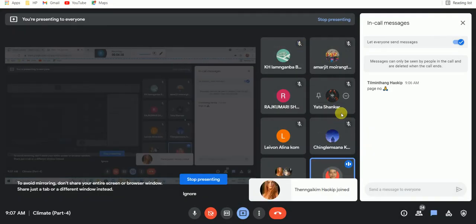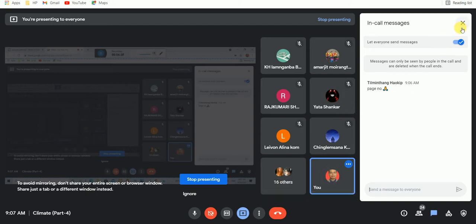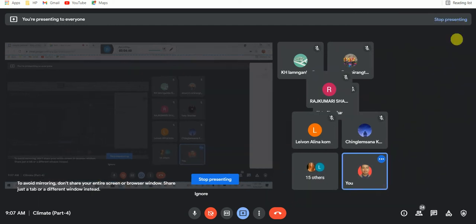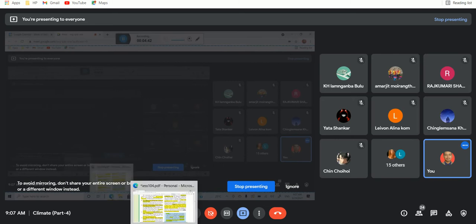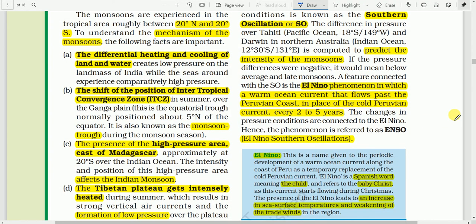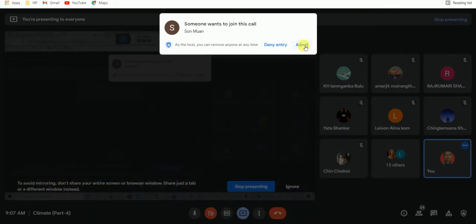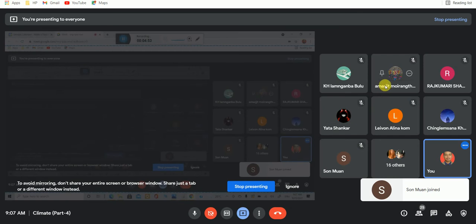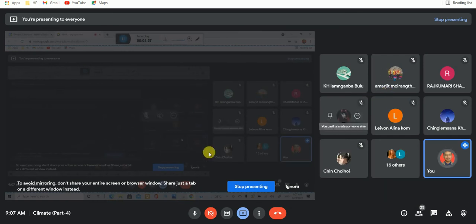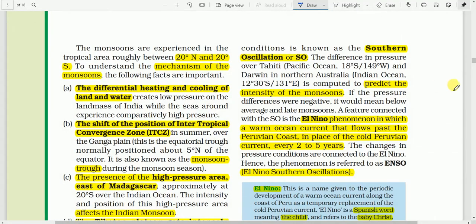This is page number 28. Now turn to page number 30.